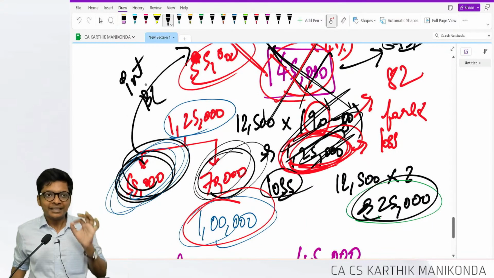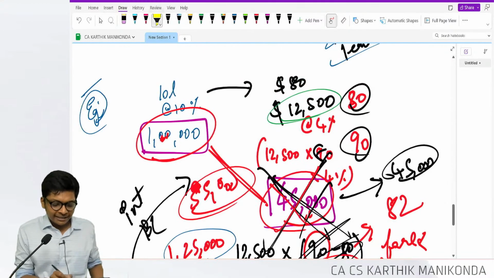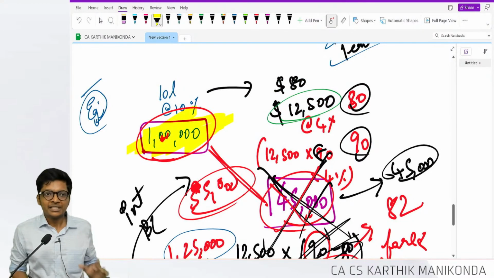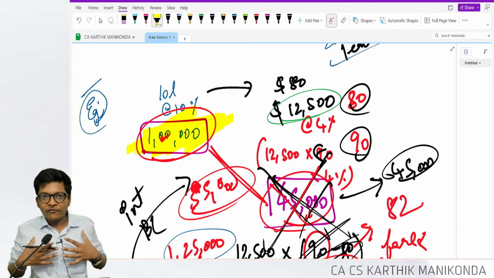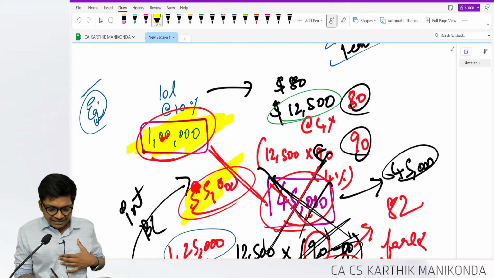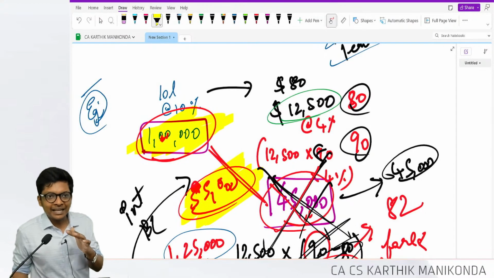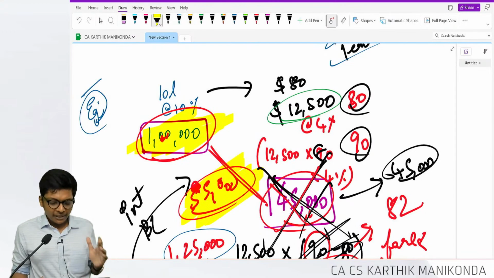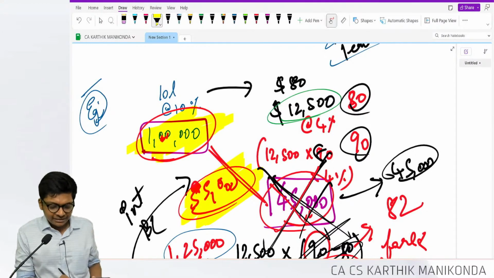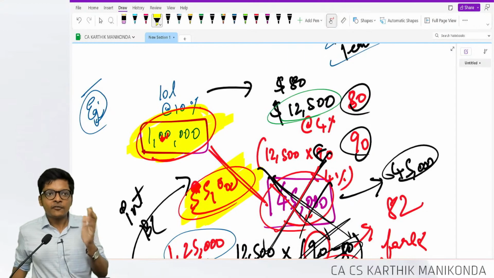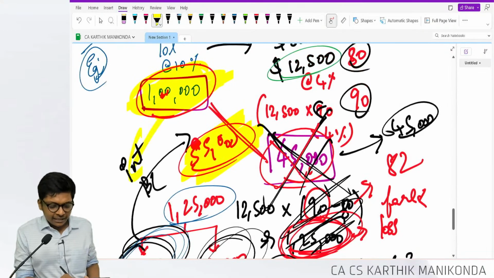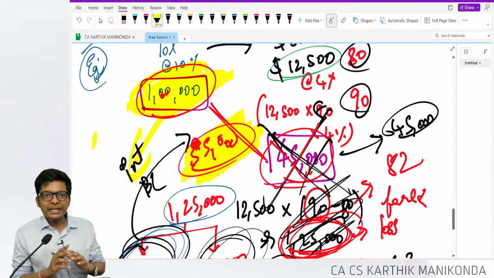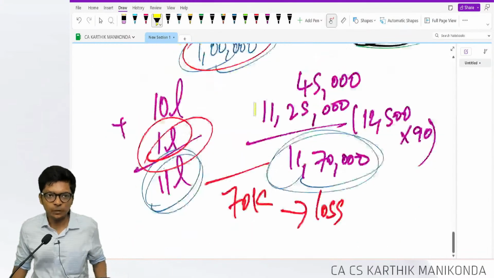In other words, simple, the maximum amount of interest cannot exceed 1 lakh. The maximum amount of borrowing cost cannot exceed 1 lakh. So my forex loss up to the savings will be treated as interest. My forex loss beyond this 1 lakh will be treated as forex loss. But if my loss is less than 1 lakh, then fully will be treated as borrowing cost. That's it. Are you following, guys?